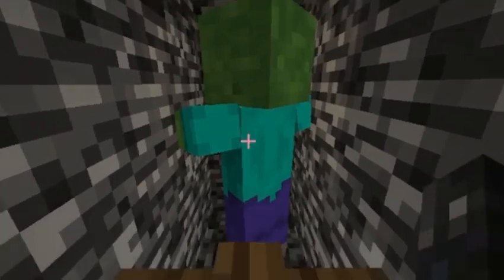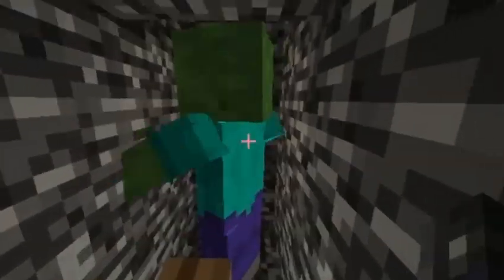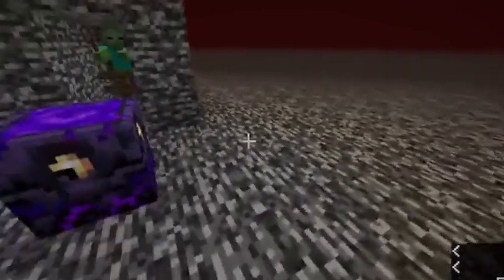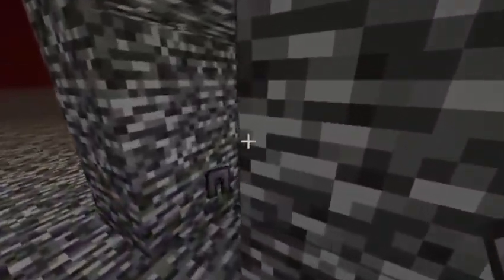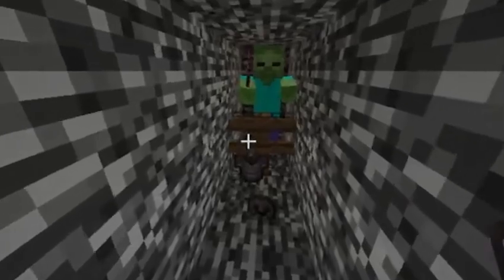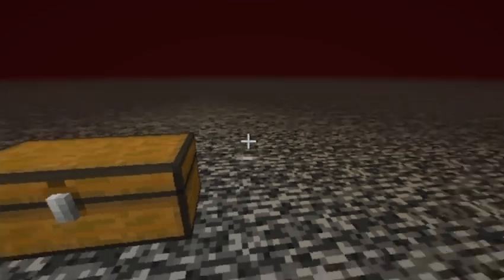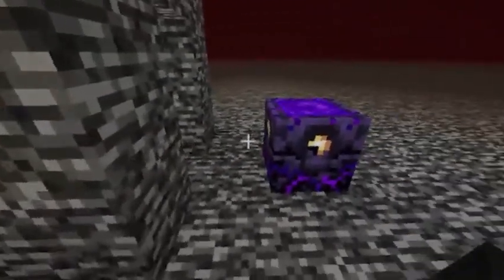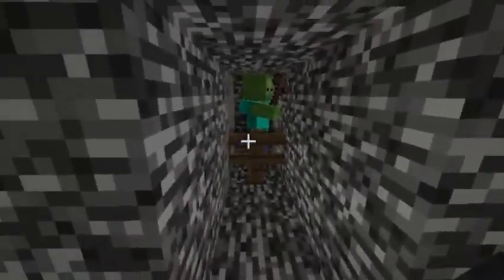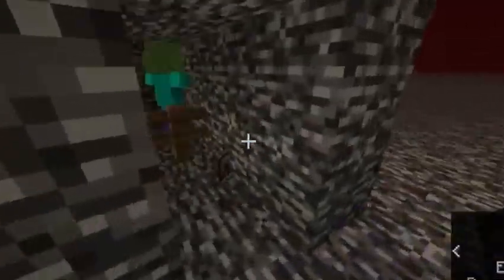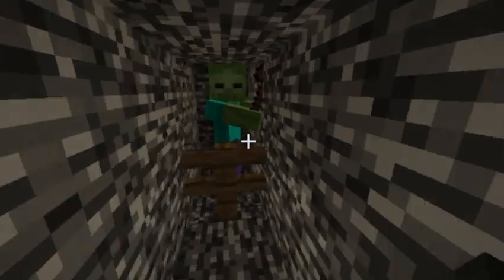1, 2, 3, 4, 5, 6, 7. All right, now let me get the armor. Careful. And now I'm going to re-equip the armor. This, and this. Let's go again. I think it was 7. 1, 2, 3, 4, 5, 6, 7. Okay, so 14 now, I believe. Yeah, 7. Okay, open those. Oh my god, this is not good.